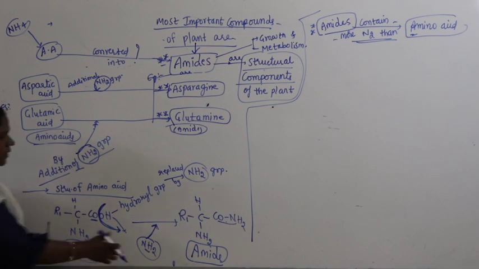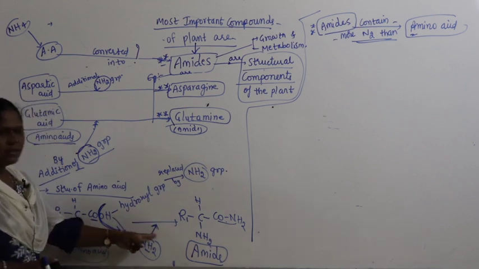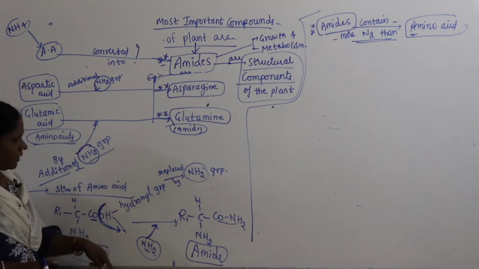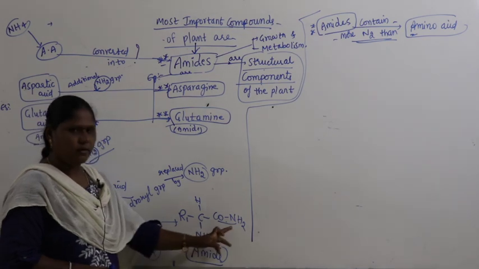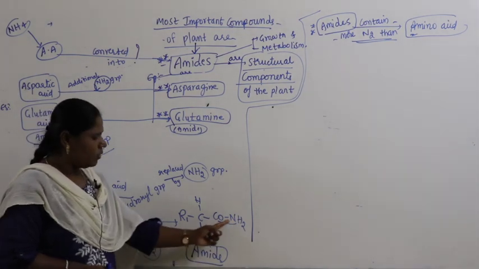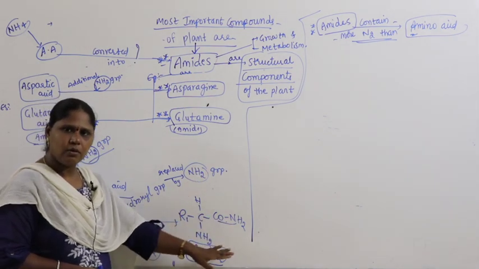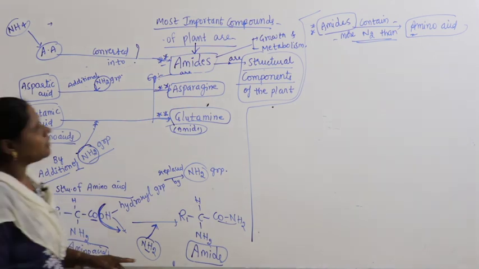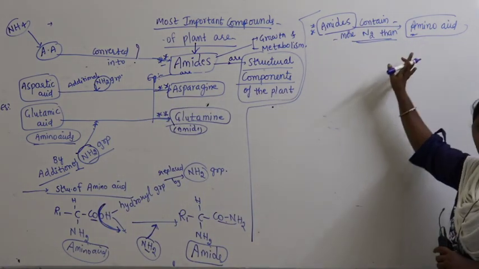When an additional amino group is added, what happens here? Where is this additional NH2 group added? By replacing the hydroxyl group. OH is going, NH2 is coming. So here two amino groups are there. That means amide contains more nitrogen. How many amino groups? Two amino groups. More nitrogen than amino acid, which contains only one amino group. So the statement I have written here is: amides contain more nitrogen than amino acids.